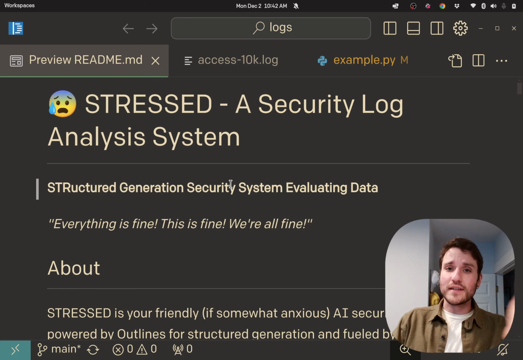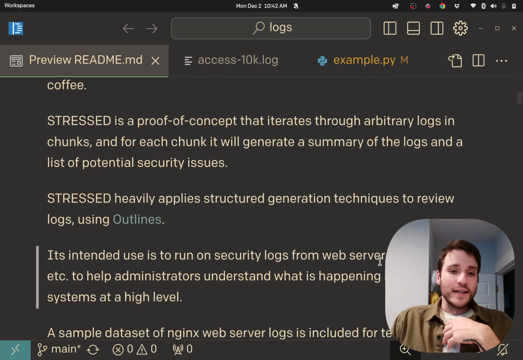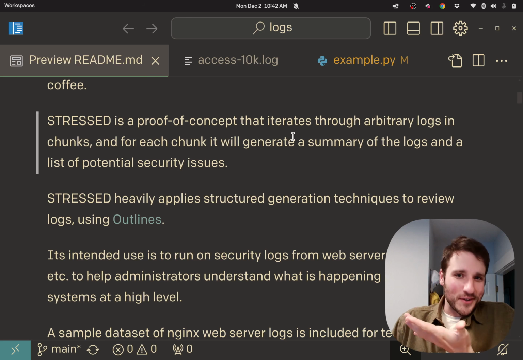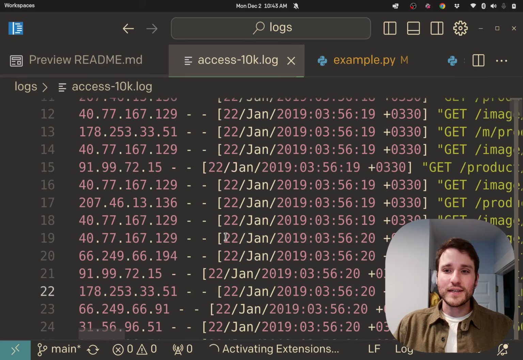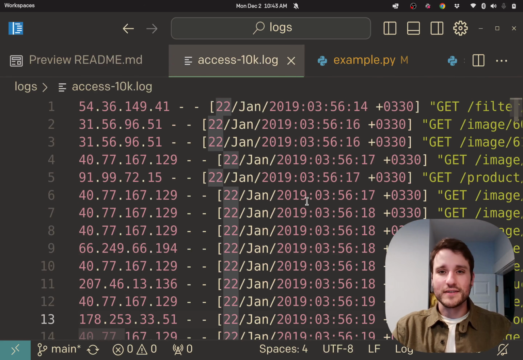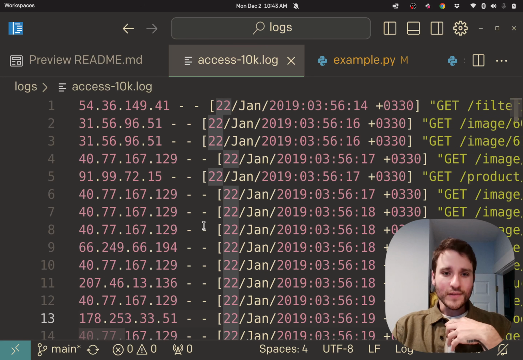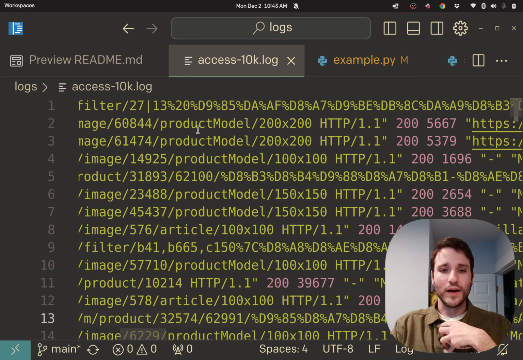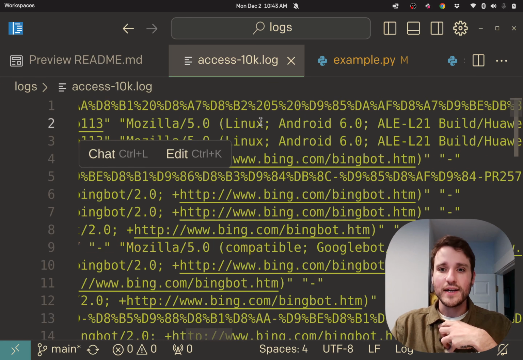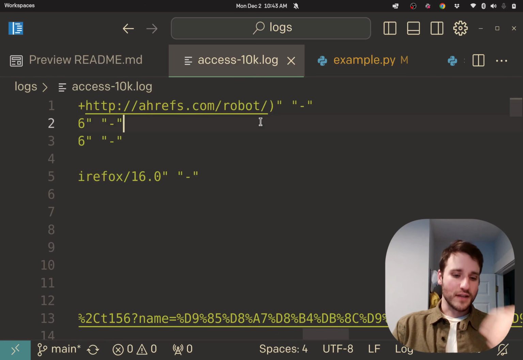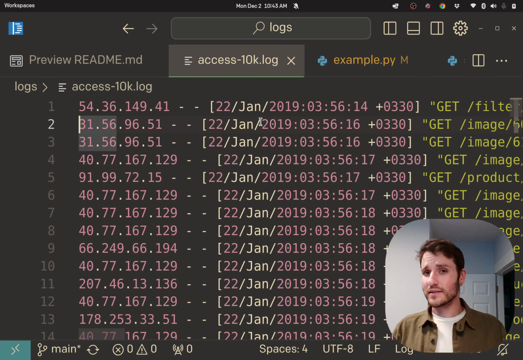This demo is all available in our repo. We'll post a link to it in the description. But I'll just give you a little teaser and you can go through the code as you want. What we're going to do is take logs that look like this. These are logs from an Iranian e-commerce site. They have an IP address, where people are trying to access, what the code returned was, a 200, the user agent, all of this stuff that you might have to go through. There are entire companies that exist to help you parse through these logs.